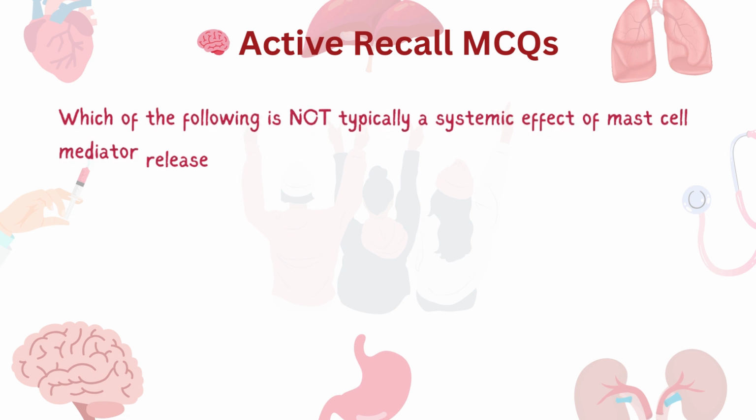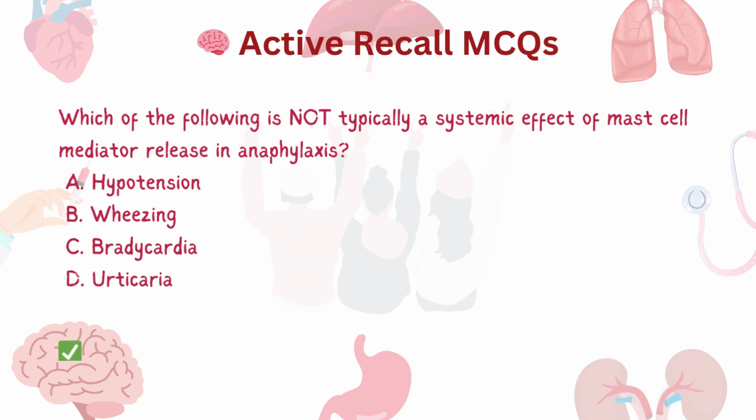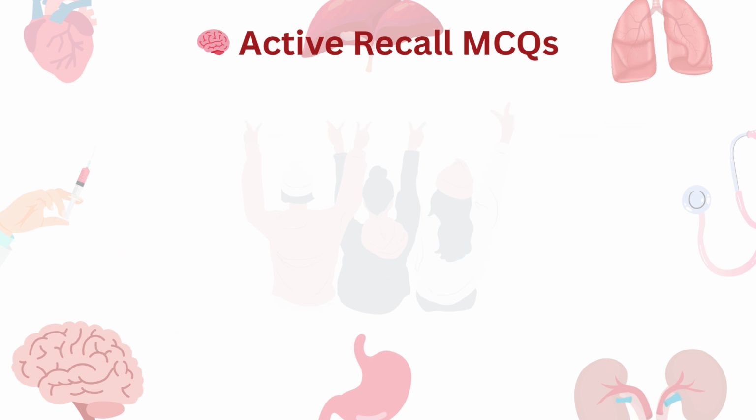The next question is, which of the following is not typical of a systemic effect of mast cell mediator release in anaphylaxis? The options are hypotension, wheezing, bradycardia, and urticaria. If you recall all the symptoms that present in a patient of anaphylactic shock, we see hypotension, we see shortness of breath, which is wheezing, and we see skin symptoms which result in urticaria, but we don't see bradycardia.